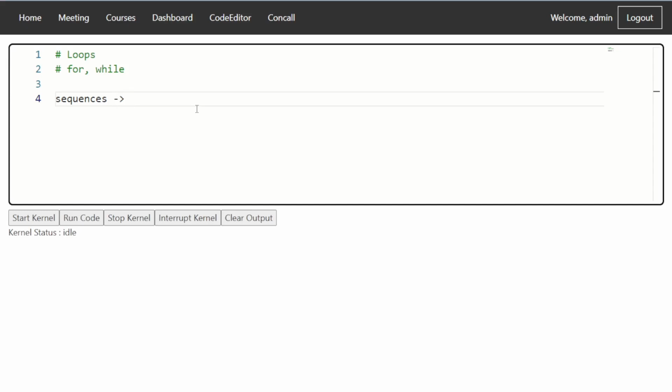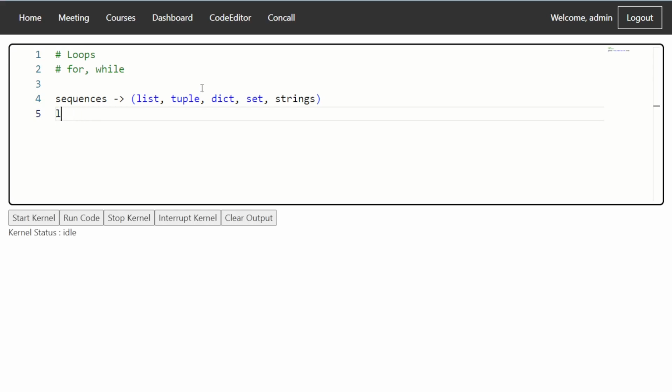Sequences are something we will learn in more detail in further sessions, but sequences include list, tuple, dictionary, and set. Even strings are a type of sequence. Strings we have seen to some level, and the list we will look at at a high level here. In the next session we will get into more detail on sequences. Let's just have a quick look at the list.